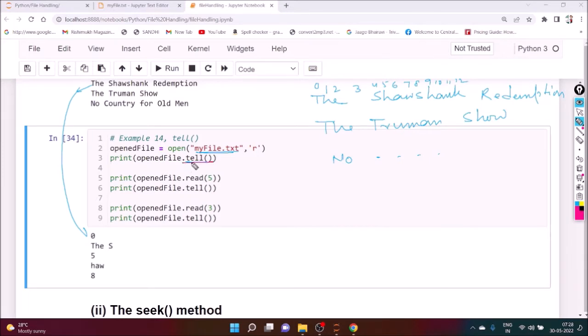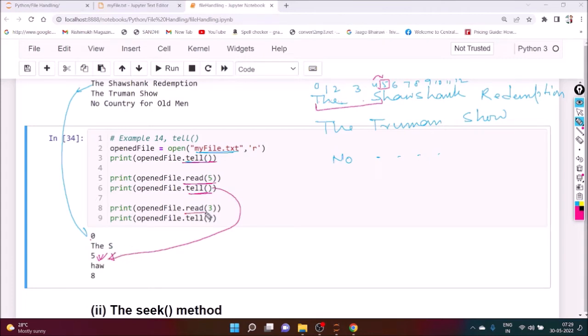So first of all, tell returns 0. Then read the first 5. First 5 means what? Till S: 0, 1, 2, 3, 4, that is 5 characters in total. So it will print till S. Then it will print tell. Tell means what? It will give the next index, that is the fifth one. That's why the output is 5.